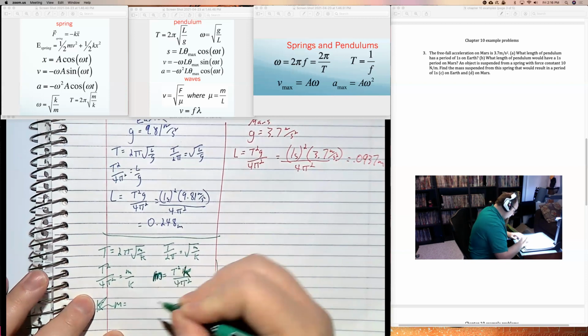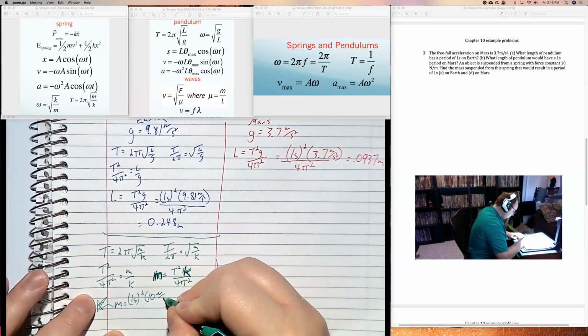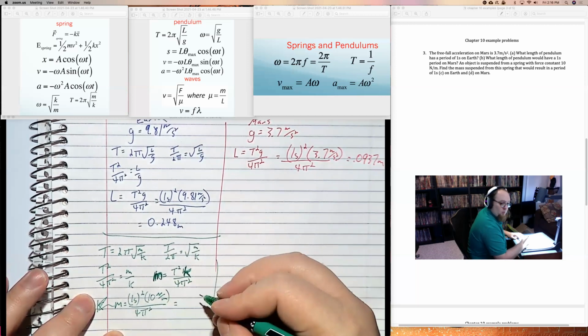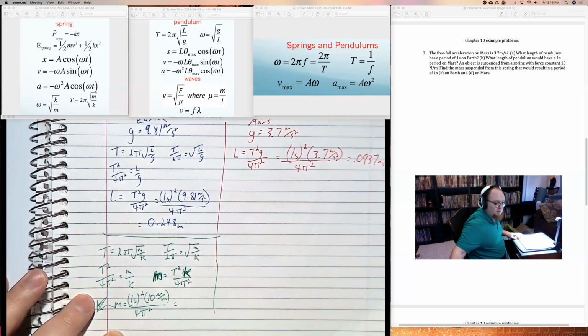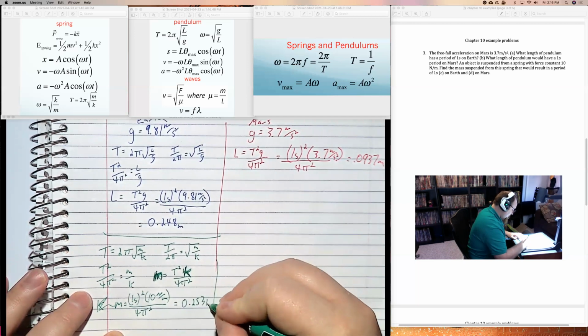And so m will be 1 second squared times 10 newtons per meter over 4 pi squared, which will be 0.253 kilograms.